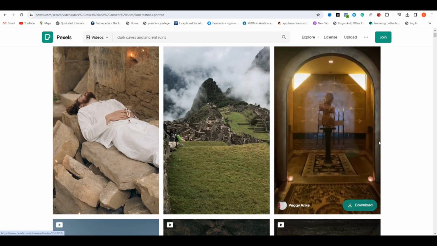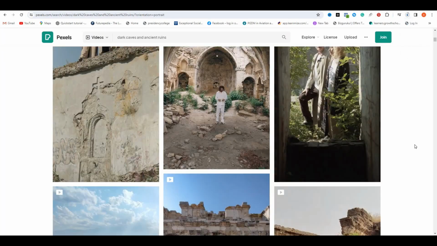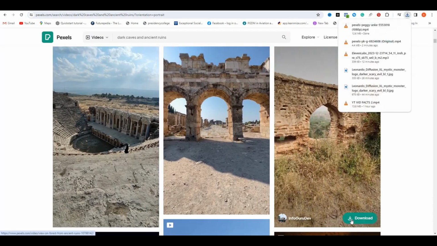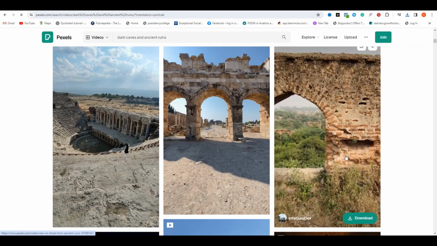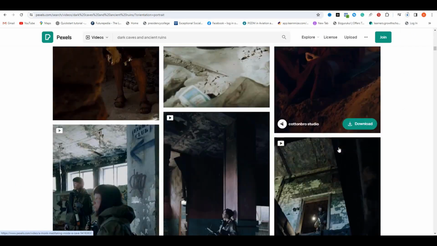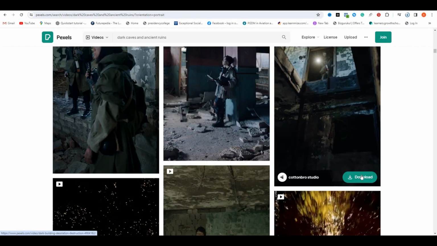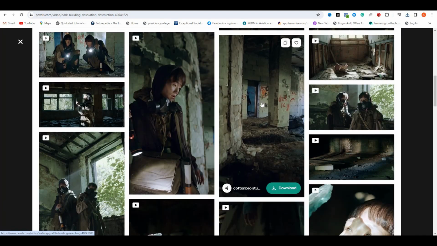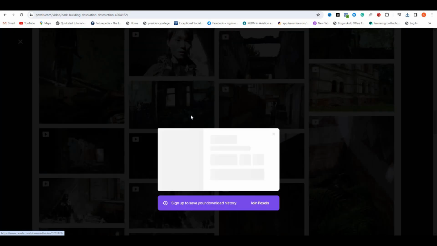Pexels.com is one of the best places to find stock videos. It's a free website. Select videos from this search menu and search for suitable videos. For this video, we need videos related to dark places and caves. After you download all the stock videos you need, let me show you how to generate suitable images for this